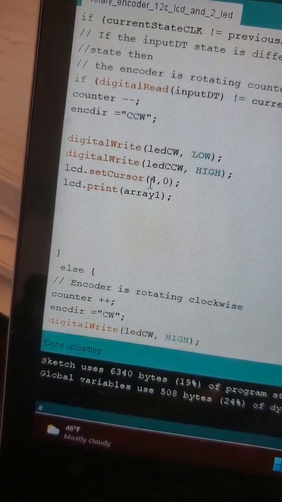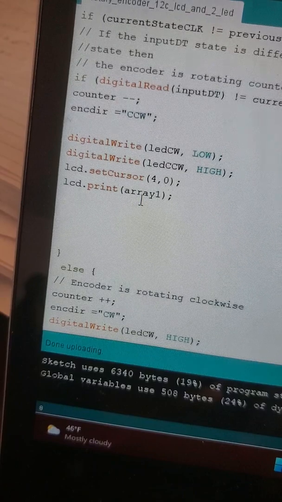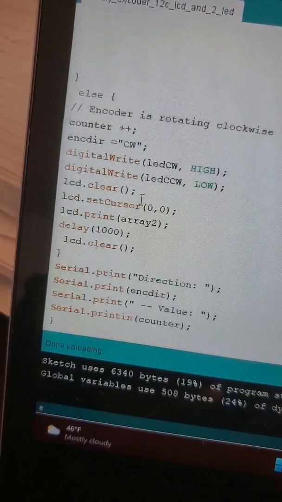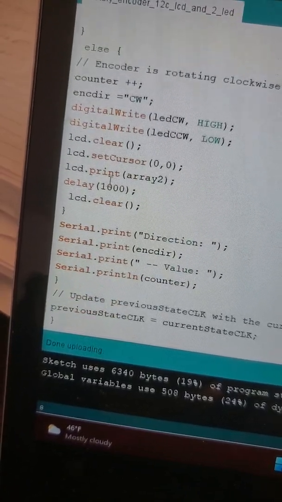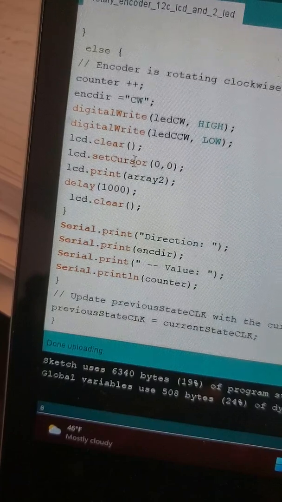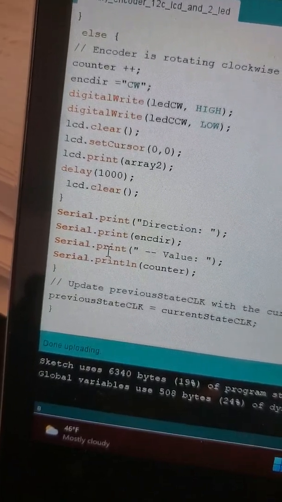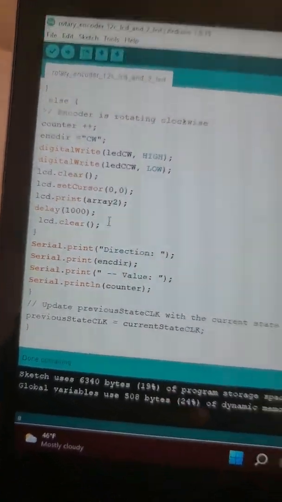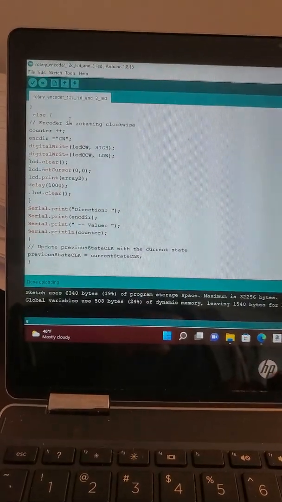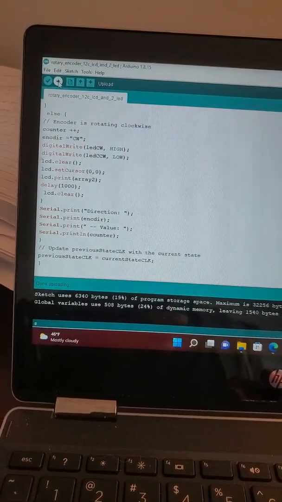column 4, row 0, clockwise. And then here I had to put a little delay, and I set the counterclockwise here. So let's see how it goes. We are going to upload it.